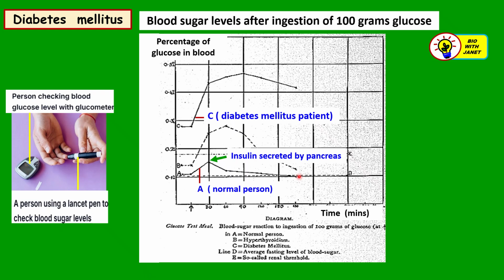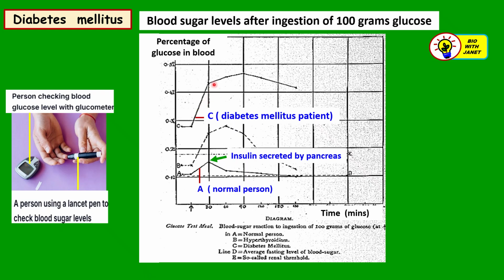So how about for C, a diabetes mellitus patient? At this point here, the glucose solution was drunk, and after that, the level of blood glucose increases very rapidly, way beyond the level for a normal person.